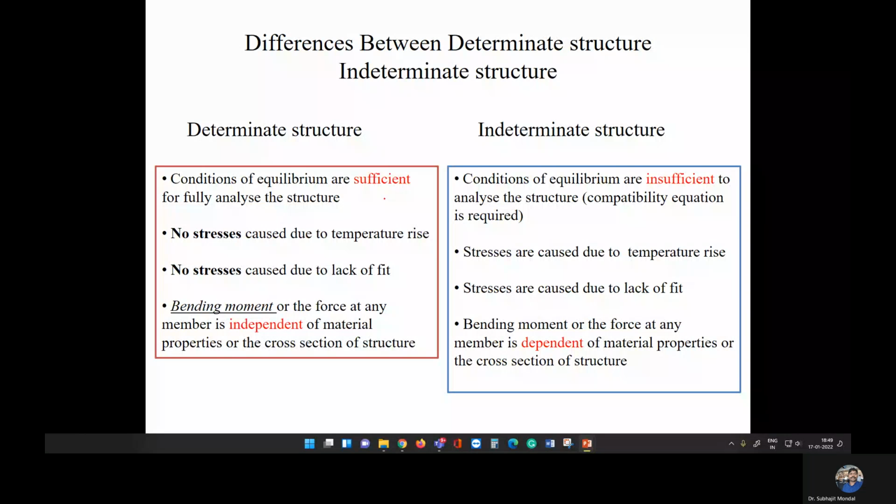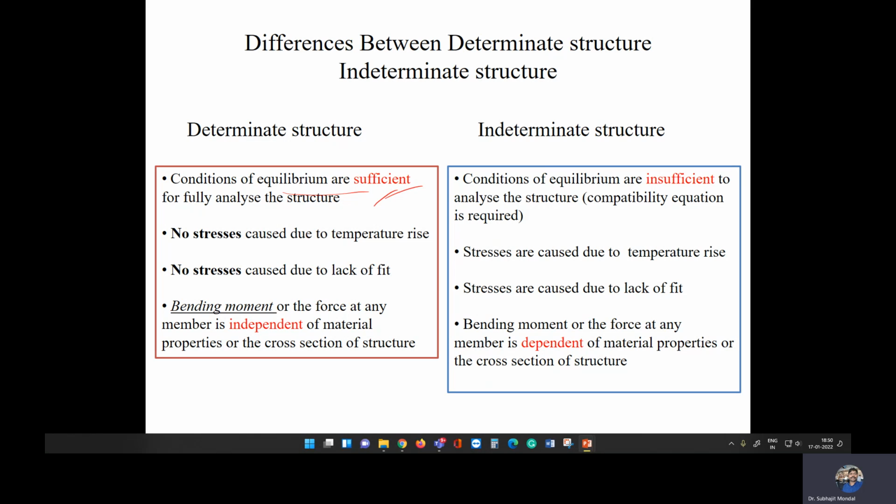A determinate structure is a structure where our equilibrium condition is sufficient to solve. Equilibrium conditions alone are sufficient to solve the structure. Basically, our mathematical calculation is very easy.